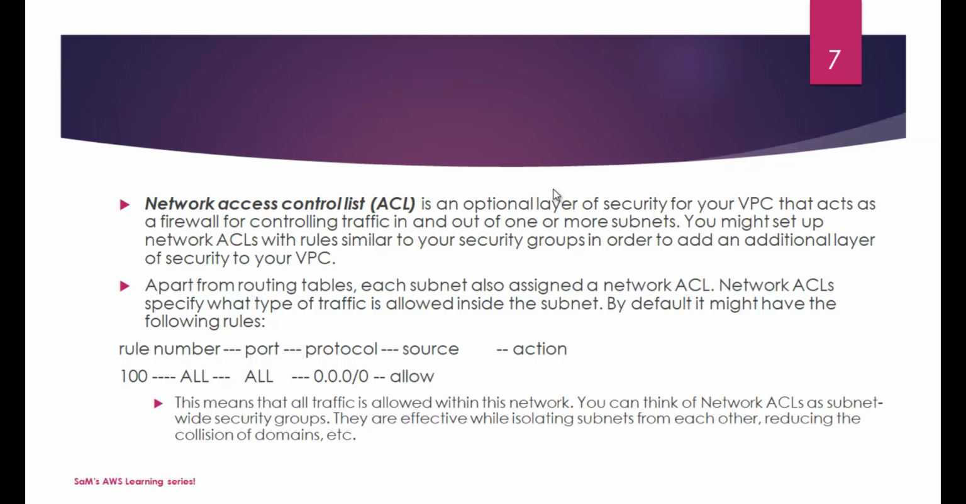You have this table: rule number, port, protocol, source, and action. Then it has 100, all, 0.0.0.0/0, allow. The above means that all traffic is allowed within this network. You can think of a network ACL as a subnet-wide security group. They are effective while isolating subnets from each other, reducing the collision of domains, etc. So basically it's a second layer of protection, but again it is optional.